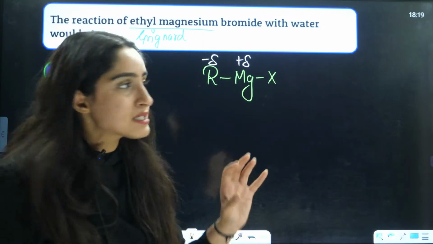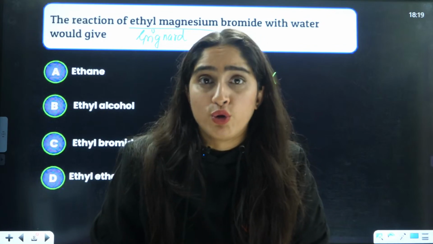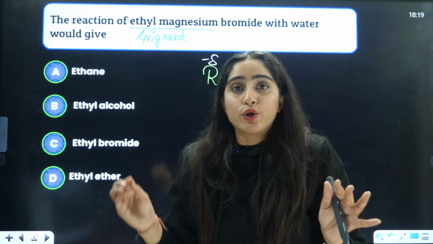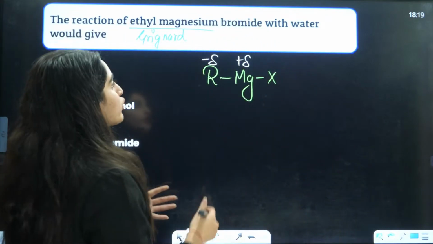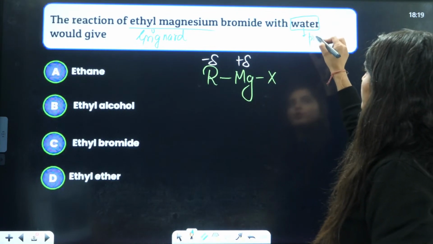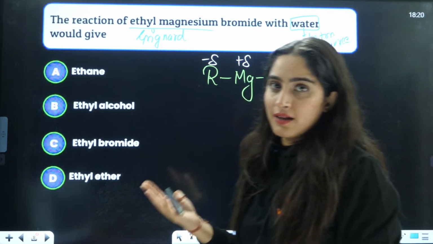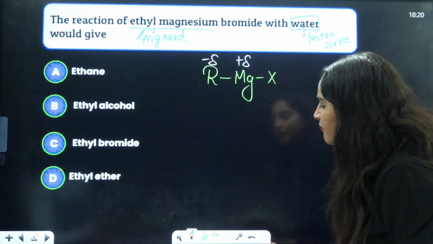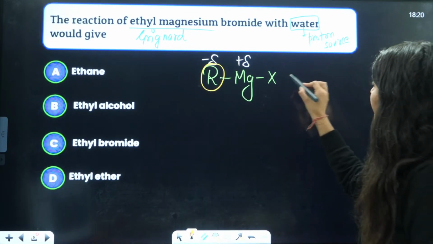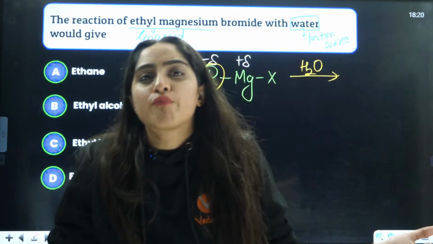The first kind of reaction is that Grignard reagent is very sensitive towards proton donors. If someone is giving them a proton, they will easily be converted into alkanes. If you talk about water, water is a proton donor. It is a proton source. Whenever they see any proton source, they will go crazy in love with it. They will leave everything. This R is like crazy for protons. If it gets a proton anywhere, water is just like a source of proton.